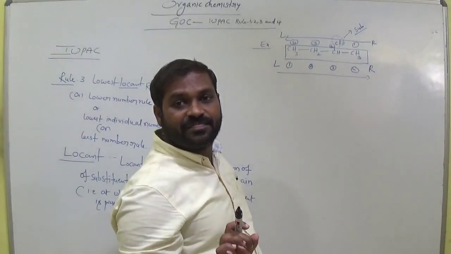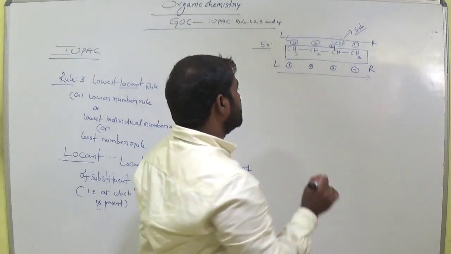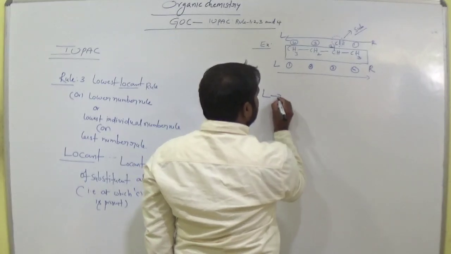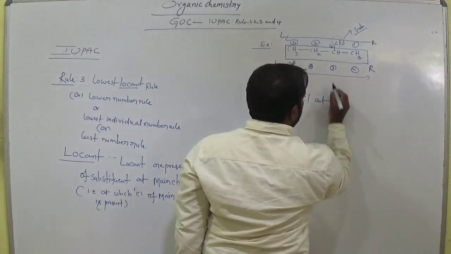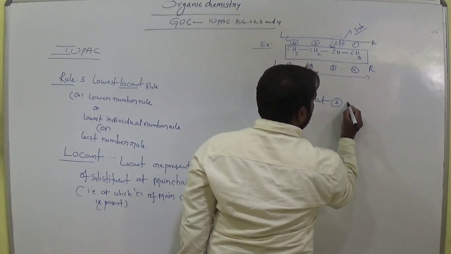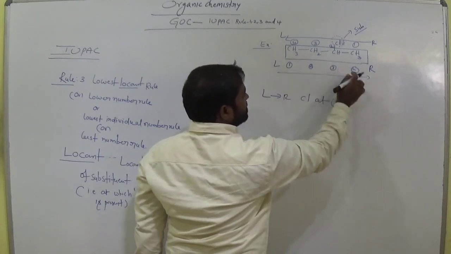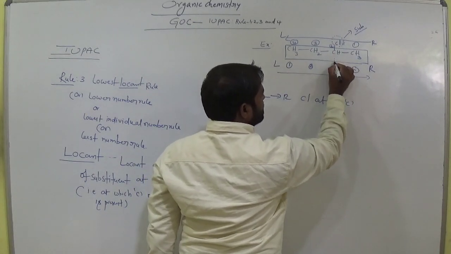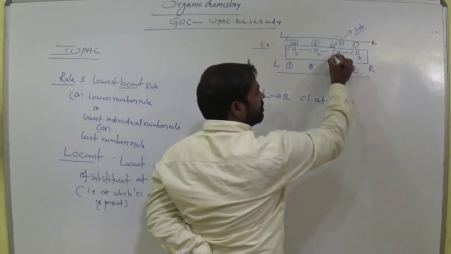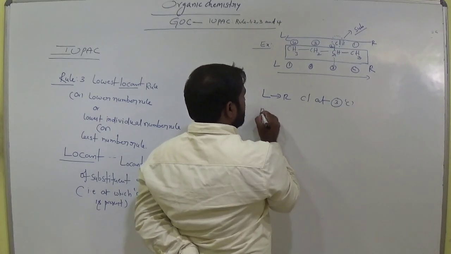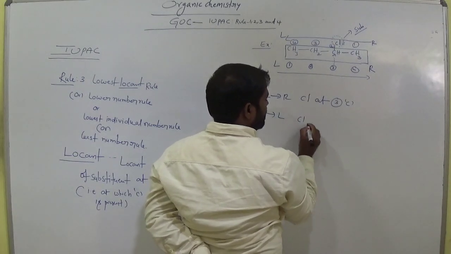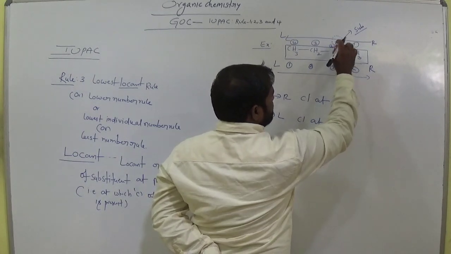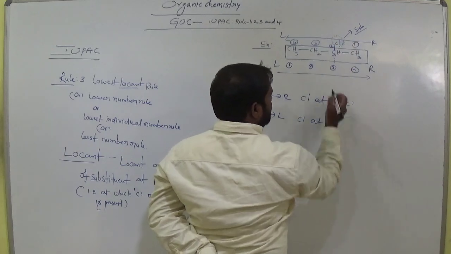Least number means, which direction? From left to right, chlorine is at third carbon. In this direction, this is the third carbon. From right to left direction, the chlorine is at second carbon.